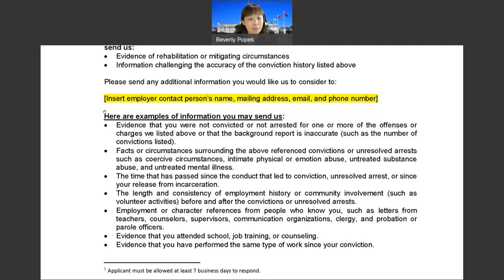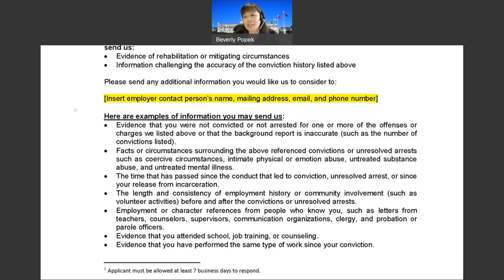At the very bottom, this is an illustrative list or examples of information that the applicant can send you. It's not an exhaustive list, but it gives you, as well as an applicant, the idea and thought of what this process is all about.